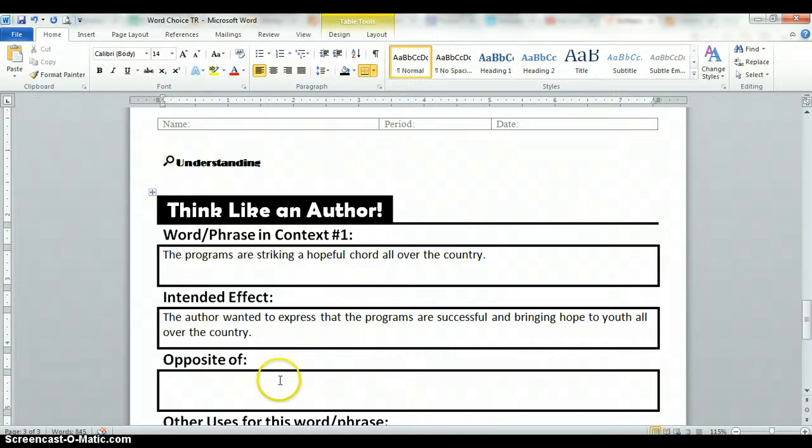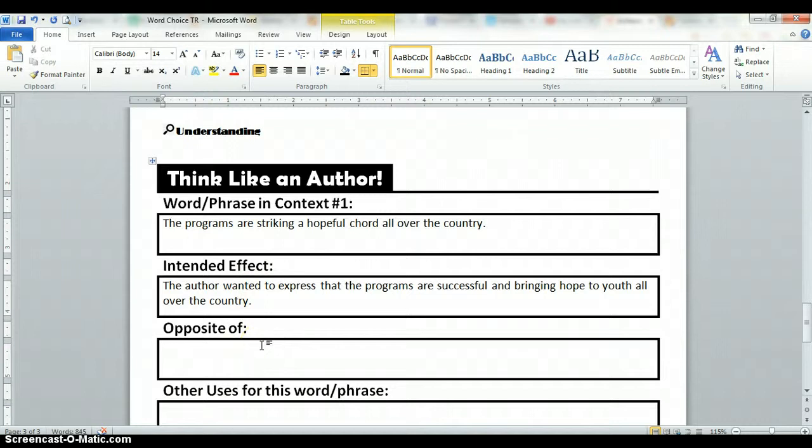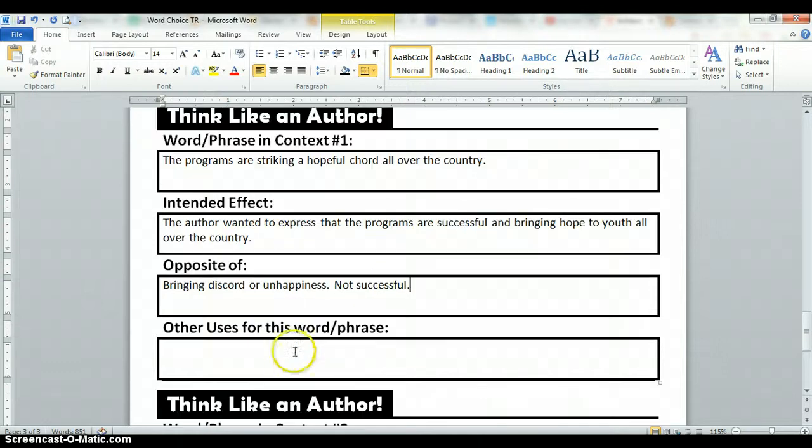Then the opposite of. What is the opposite of striking a hopeful chord? I think it will be bringing discord or unhappiness, or perhaps even not successful. That's what I think would be the opposite of striking a hopeful chord. Then what are other uses for this phrase? How else might I say striking a hopeful chord if I were talking in another context?